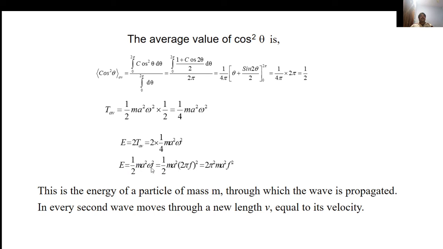We know omega is 2 pi f. Therefore, this becomes 1 by 2 m a square (2 pi f) whole square, or 2 pi square m a square f square.